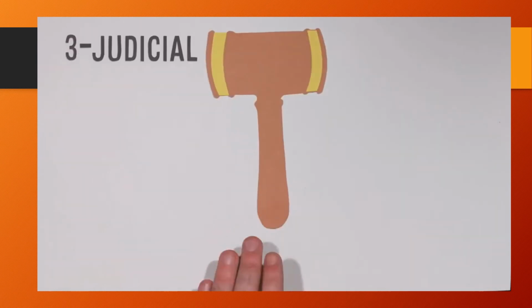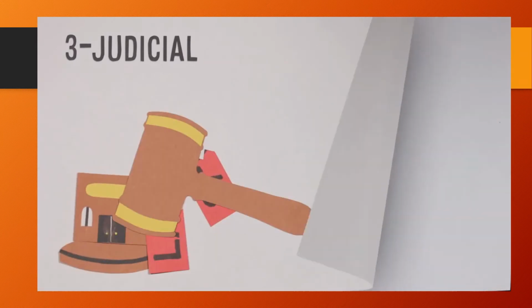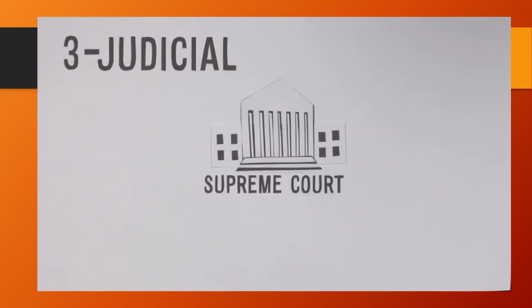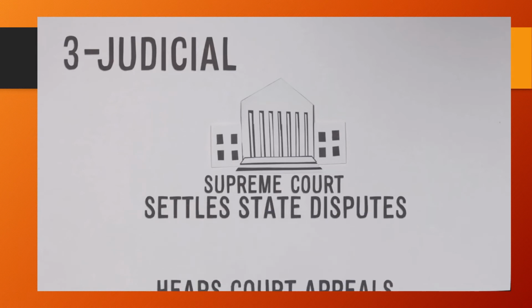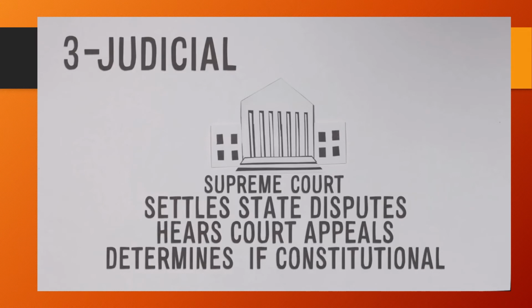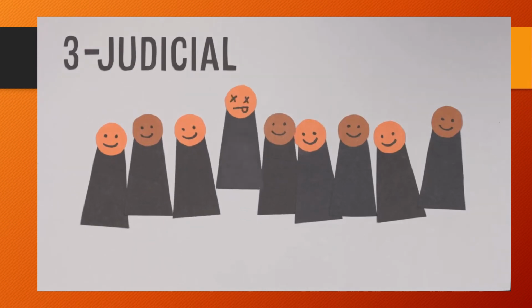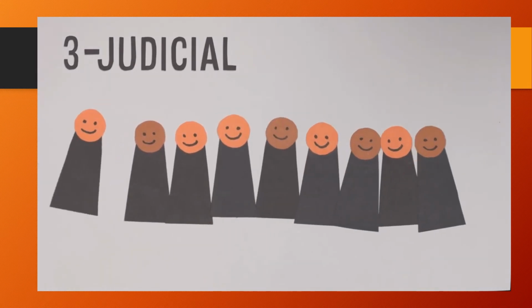The third branch of the U.S. government is the judicial branch and is detailed in Article 3. This branch is comprised of all the courts in the land, from the federal district courts to the U.S. Supreme Court. These courts interpret our nation's laws and punish those who break them. The highest court, the Supreme Court, settles disputes among states, hears appeals from state and federal courts, and determines if federal laws are constitutional. There are 9 justices on the Supreme Court, and unlike any other job in our government, Supreme Court justices are appointed for life, or for as long as they want to stay.